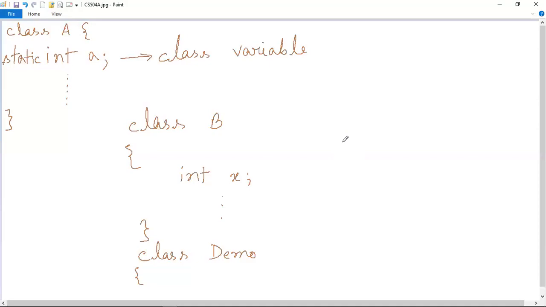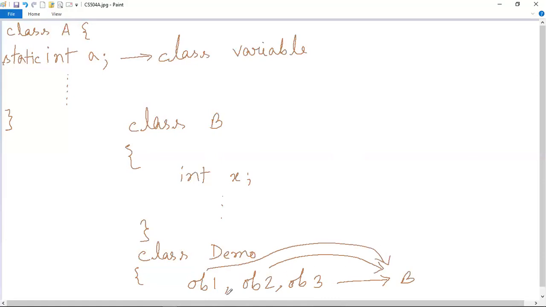That means if we create three objects, say ob1, ob2 and ob3, all of the B class, then we can say that ob1 will get a unique copy of x inside it, ob2 will get another unique copy of x inside it, and ob3 will get another unique copy of x inside it.